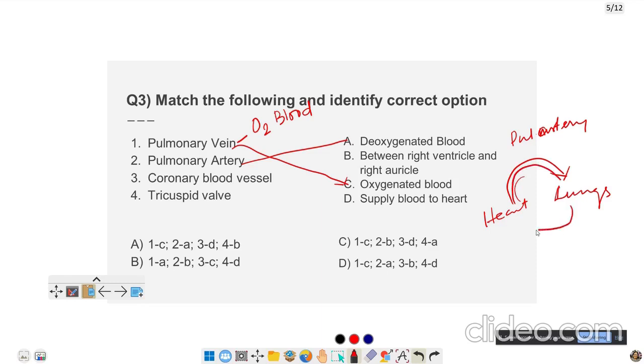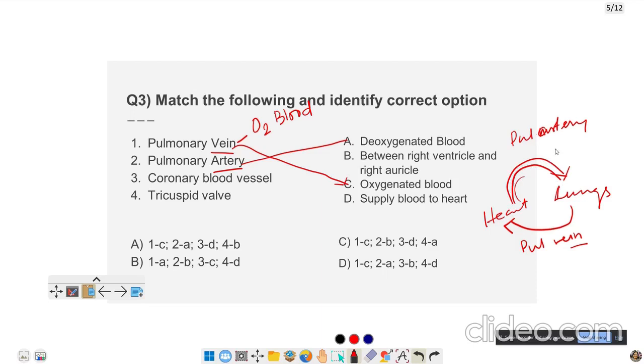After purification, the same blood is carried to the heart through the pulmonary veins. One thing you have to remember about veins and arteries is that veins always bring the blood to the heart, whereas arteries always supply the blood from the heart to the other organs.